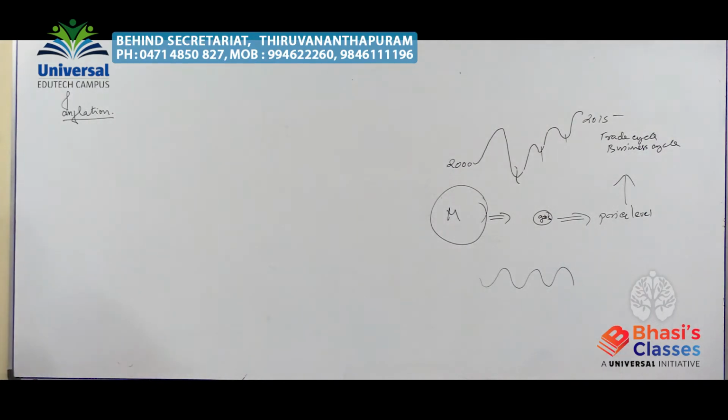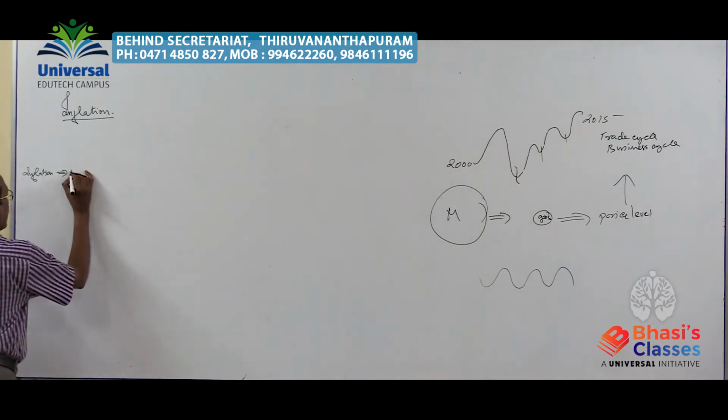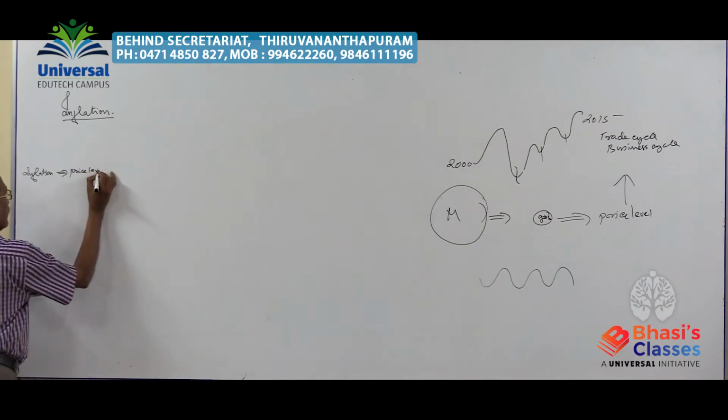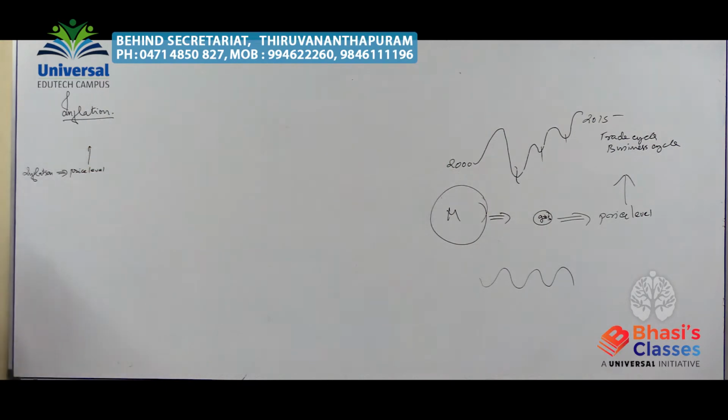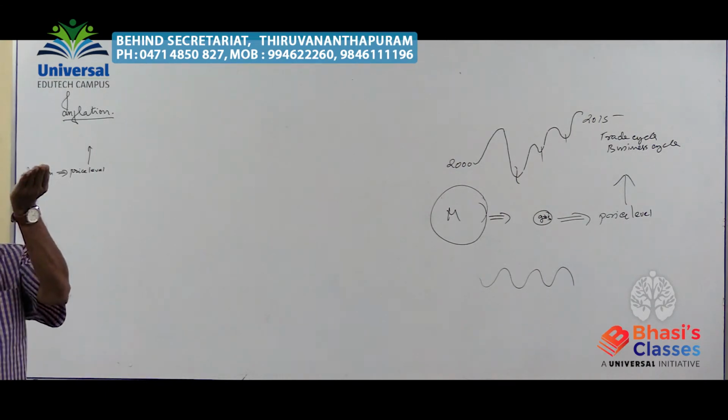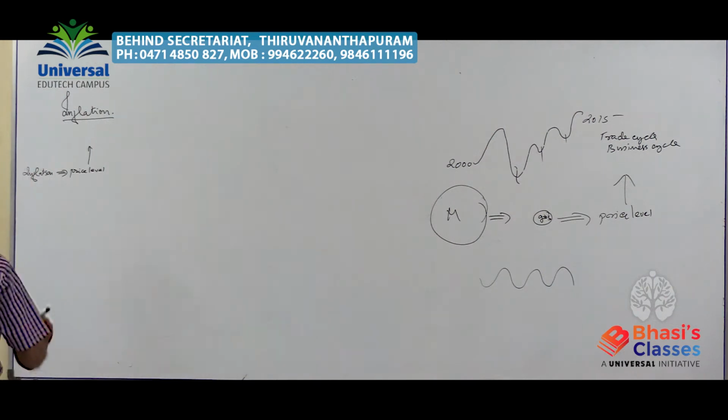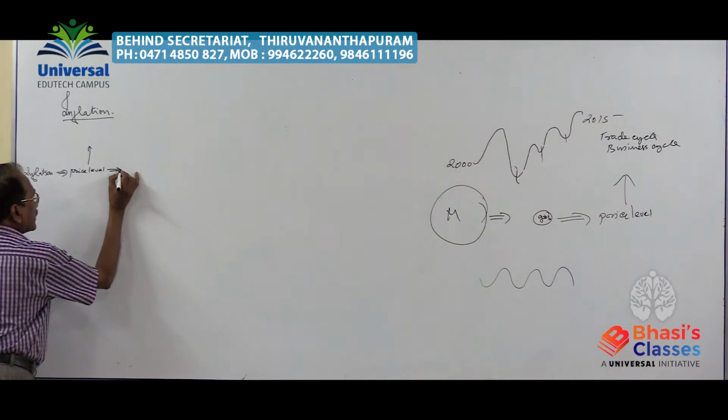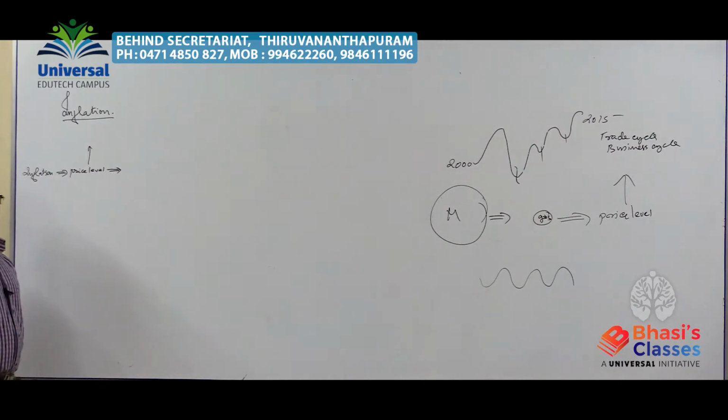Why? Because suppose there is inflation. What is the symptom of inflation? The general level of prices increasing. That means the price level increases in the economy. Increasing price level is the symptom of inflation. So when there is inflation, general prices of almost all commodities are going up. That increase in the general level of prices in the economy will give better profit.